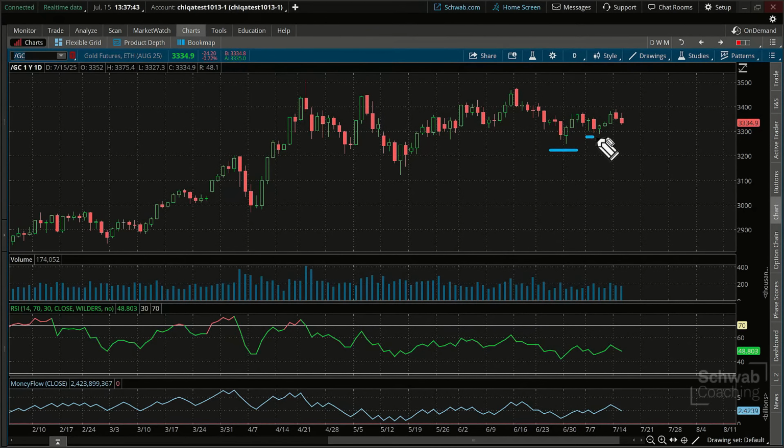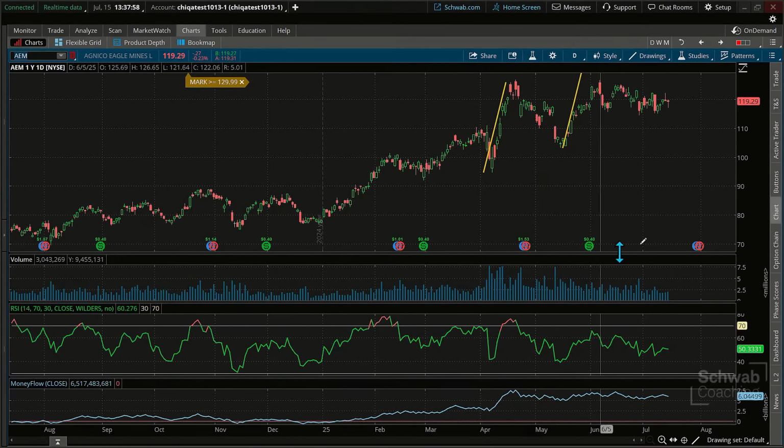See this higher high and higher low as you're getting towards the end of a kind of triangle pattern. Sometimes that could be helpful if there is a rotation. AEM, let's pull it up right now. Let's look at it. AEM, Agnico Eagle Mines. Can you see even a potential flag pattern here?